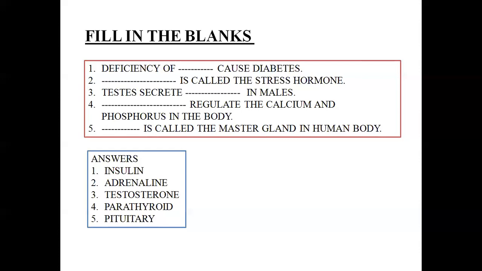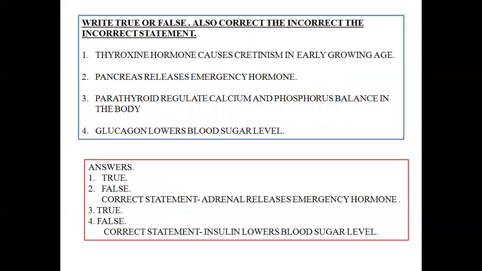Next is dash regulate the calcium and phosphorus in the body. I have already mentioned that it is the parathyroid gland which affects the metabolism of calcium and phosphorus in the body. And which gland is known as the master gland in the body? It is the pituitary. Since the pituitary regulates the activity of other endocrine glands in the body, the pituitary is known as the master gland. Next is true and false, meaning either you have to write true or false, and also you need to correct the incorrect statement.